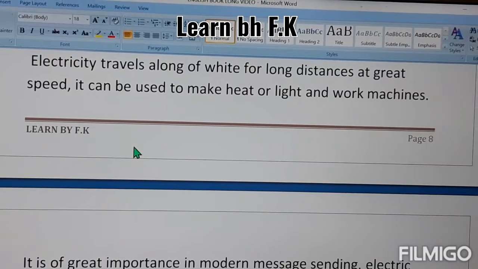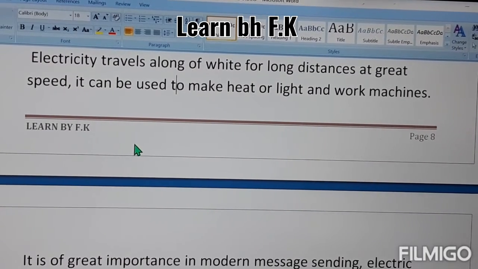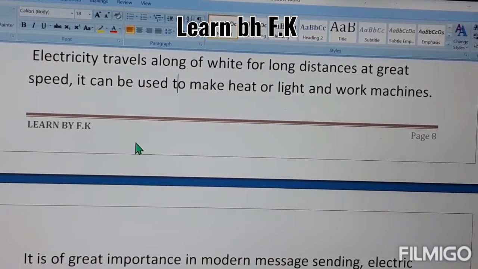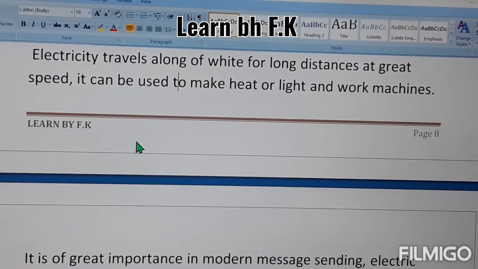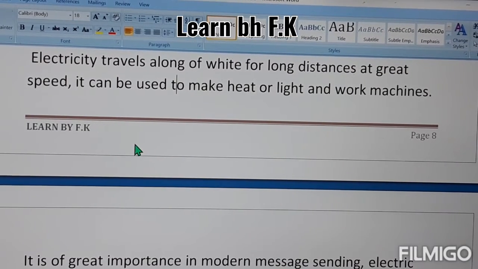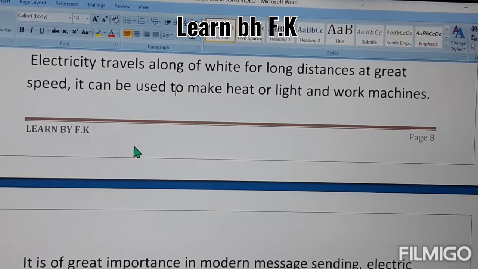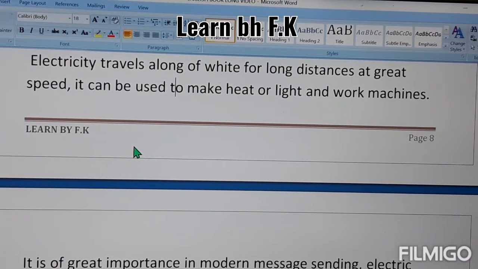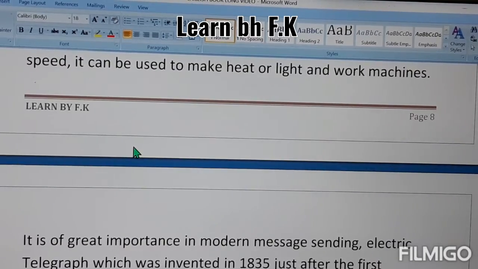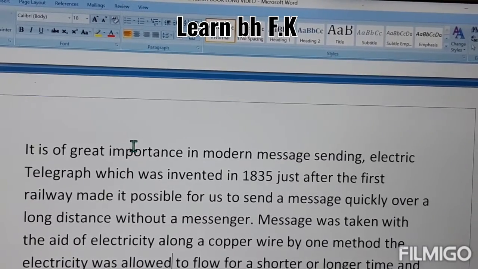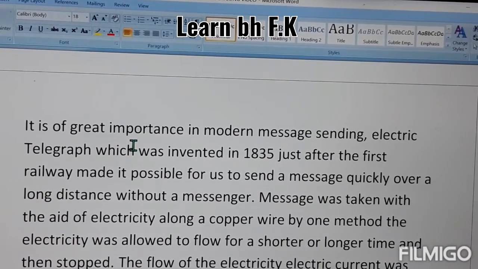Electricity travels along a wire for long distances at great speed. It can be used to make heat or light and work machines. First of all, electricity is used for different tasks, as you know very well, to run machines, to glow lights, or to make heat. It is of great importance in modern message sending.